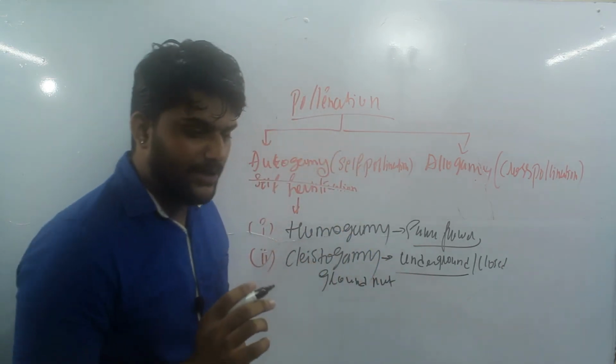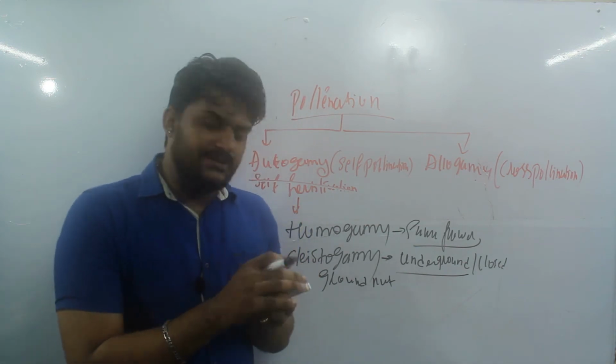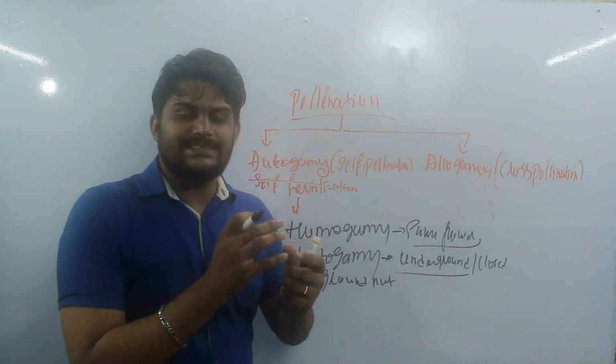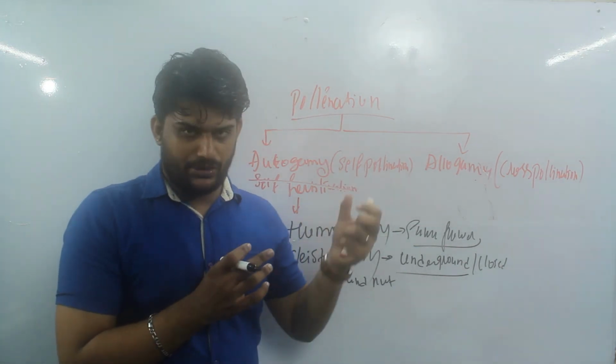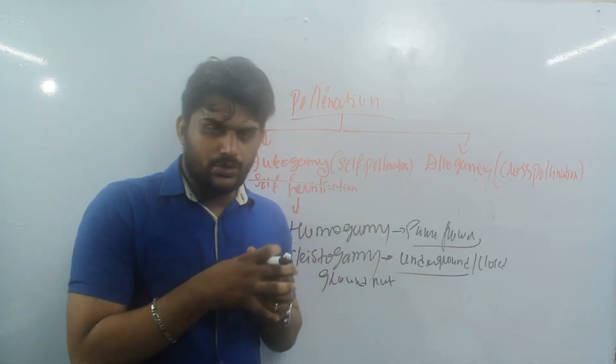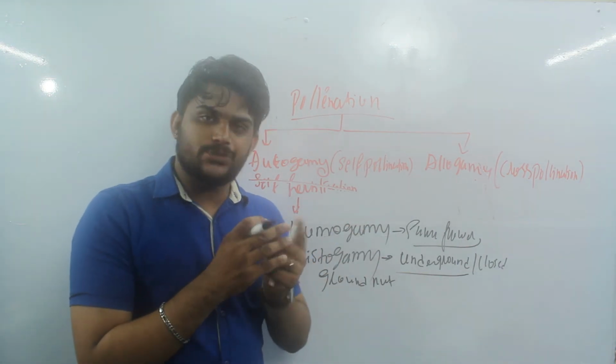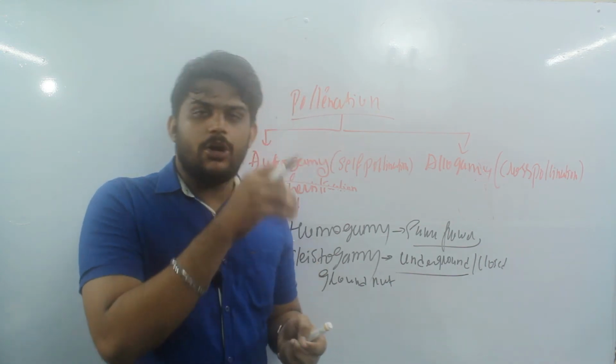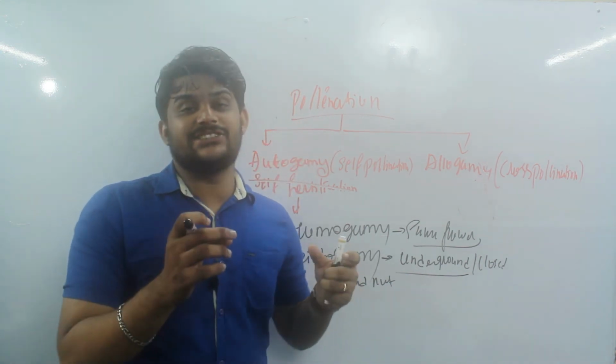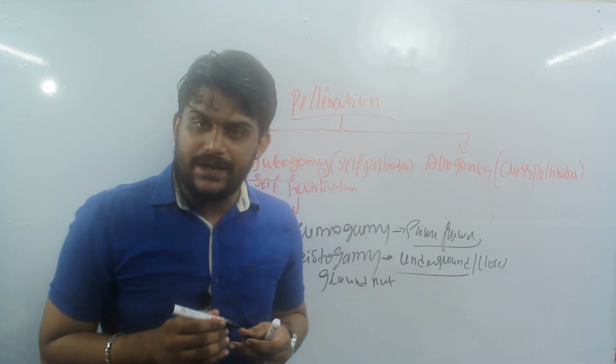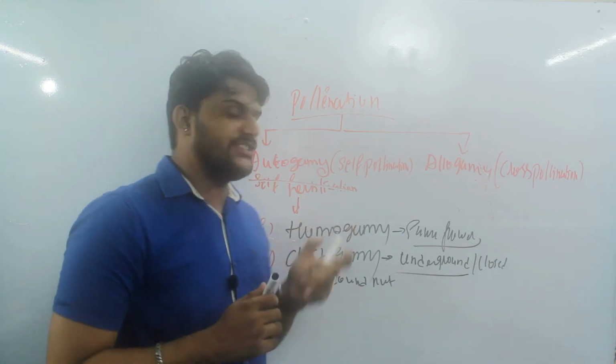So how does it happen? The closed flowers will not open, and the anthers and stigma will not be exposed to the environment. It will be closed, the petals will be closed itself. So whenever the anthers open, the pollen grains will fall on the stigma. Such an arrangement is made over there. So that is what clistogamy is.